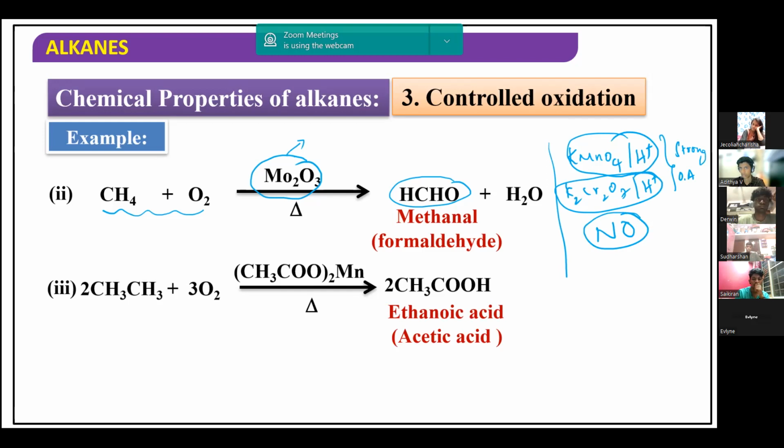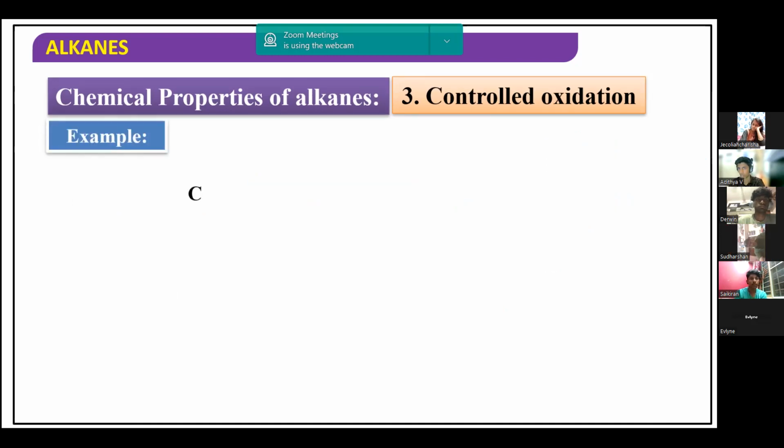But under one condition, we can oxidize. What is that condition? Just observe this structure. This carbon is primary, this carbon is primary, this carbon is primary, no doubt. But this carbon is tertiary, and this is the hydrogen which is called tertiary hydrogen.